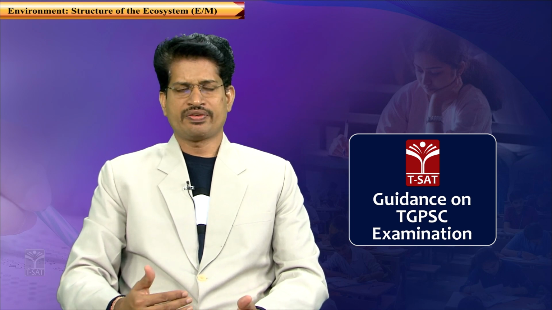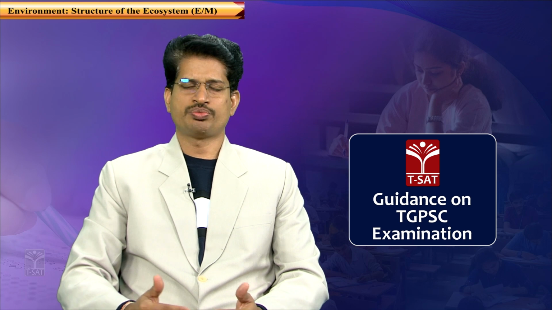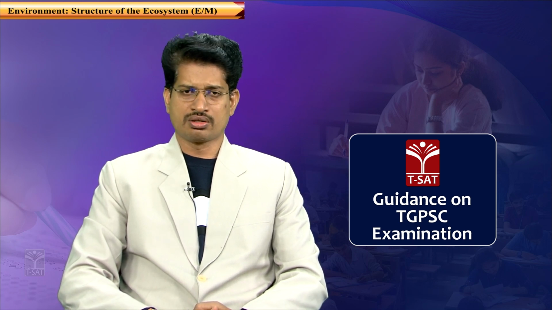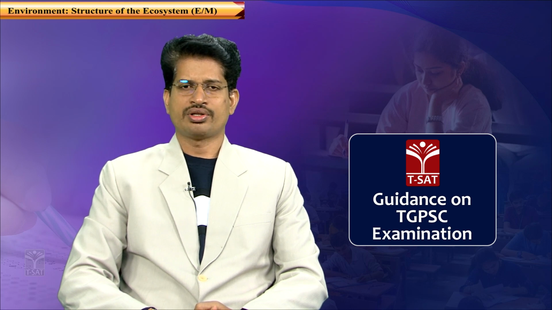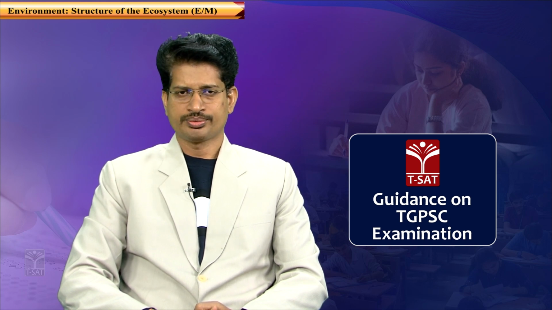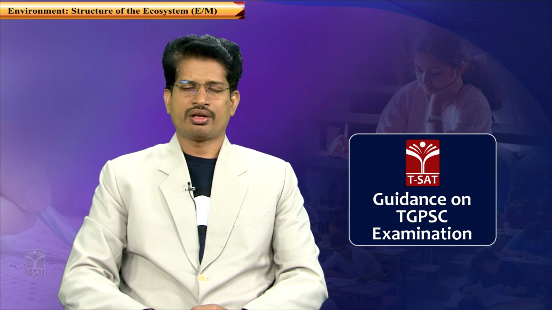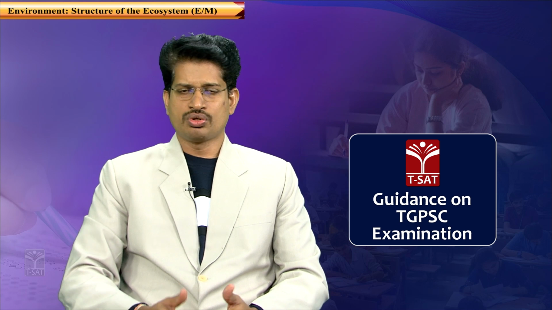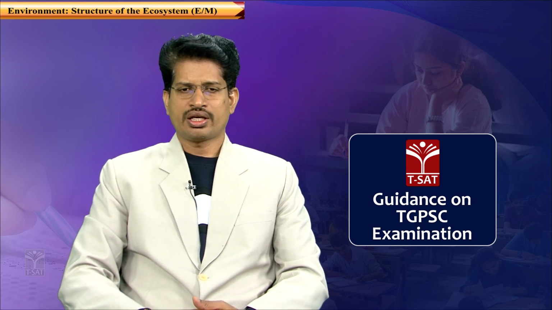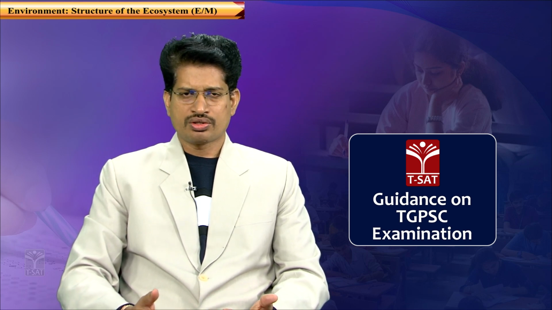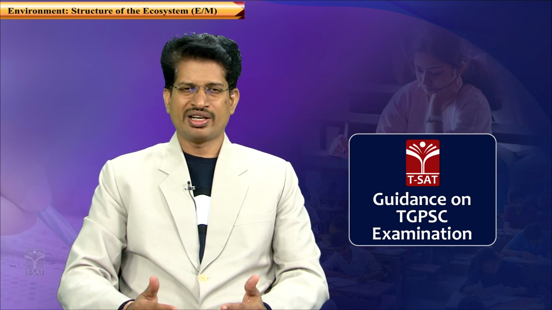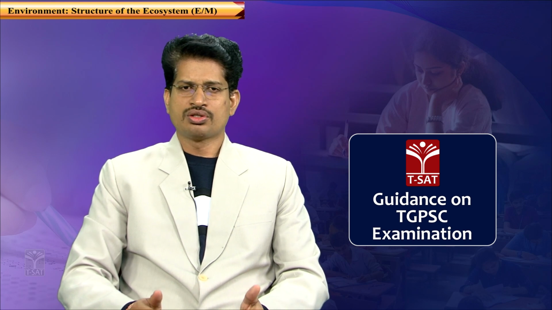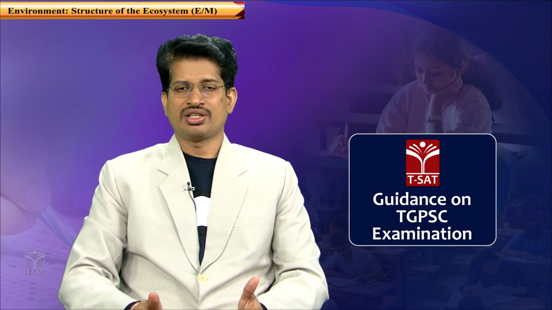Except the primary producers, which are described as autotrophs, the rest of the trophic levels are heterotrophic, meaning they cannot prepare their own food material, so they depend upon other organisms. Primary consumers are known as herbivores because their dependence is only on primary producers, that is plants.